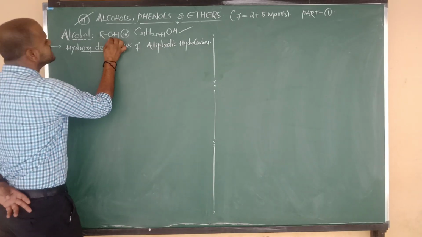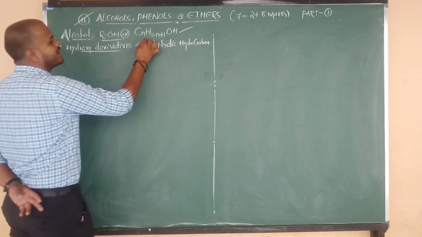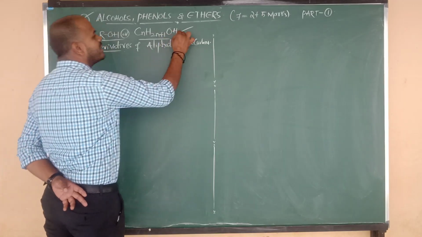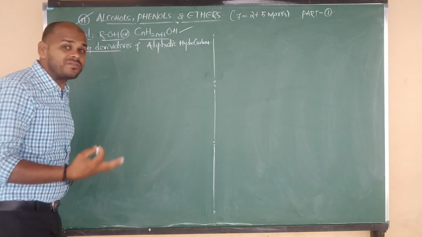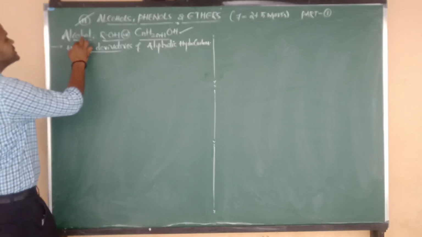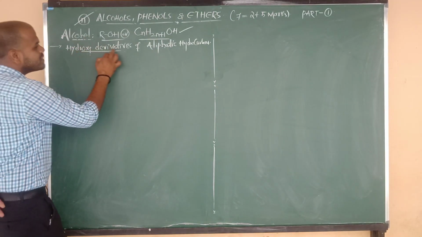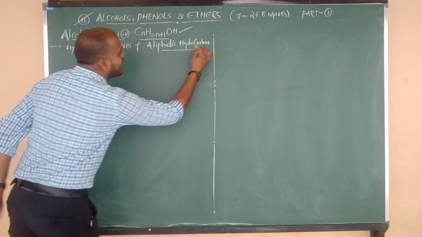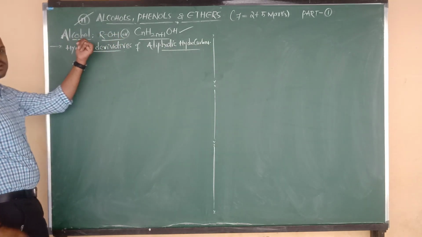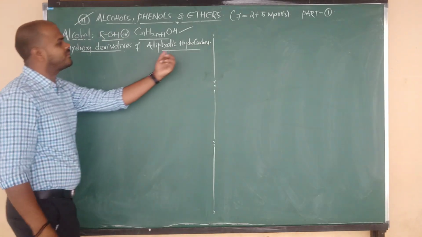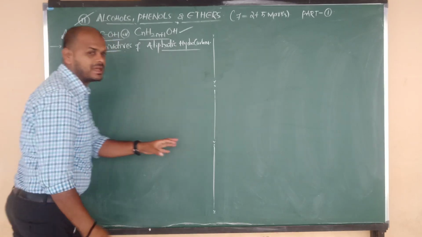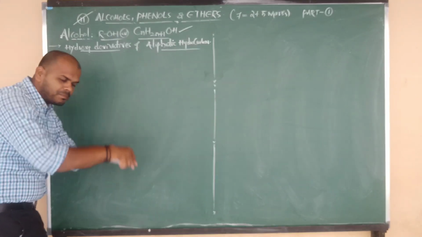The general formula of alcohol is ROH, or we can say CnH2n+1 OH. So what is the definition of alcohols? The definition of alcohol is hydroxy derivatives of aliphatic hydrocarbons. Means alcohols are derived from the aliphatic hydrocarbons by the replacement of OH in place of H.